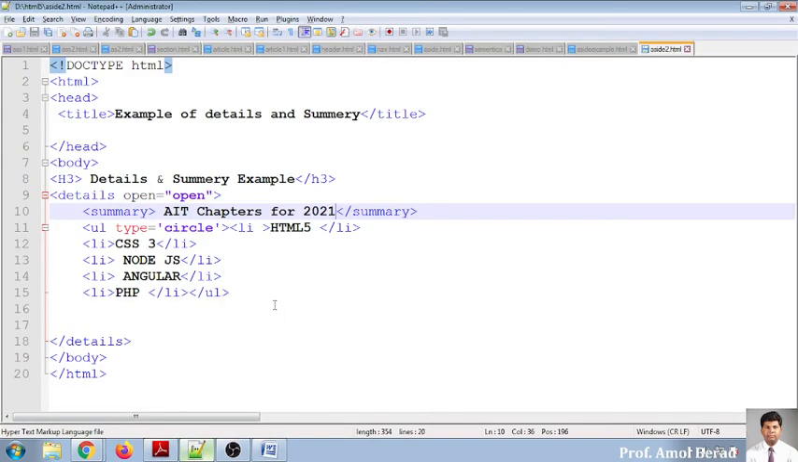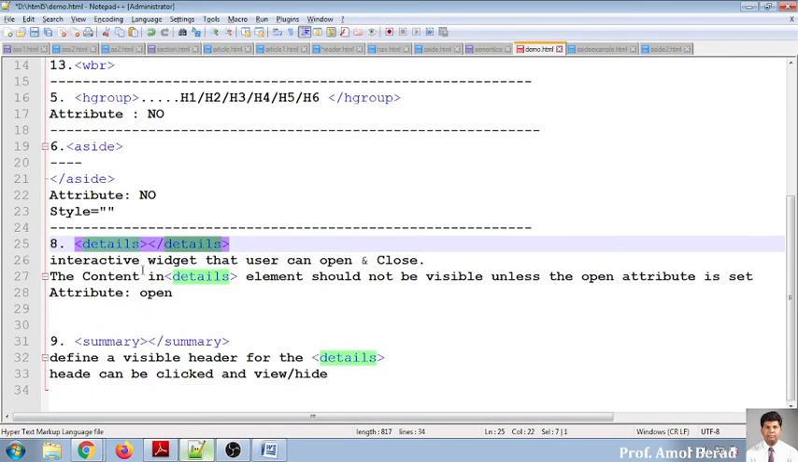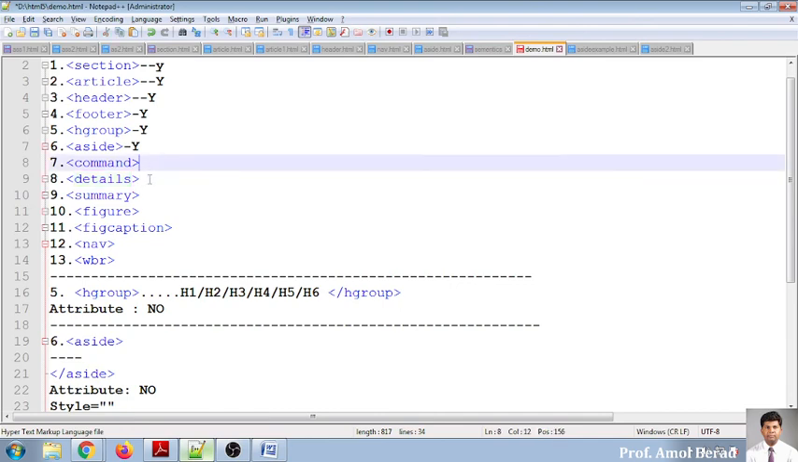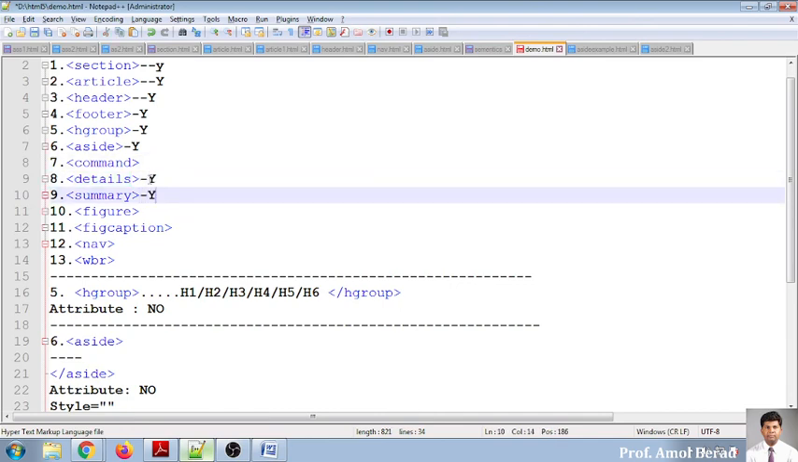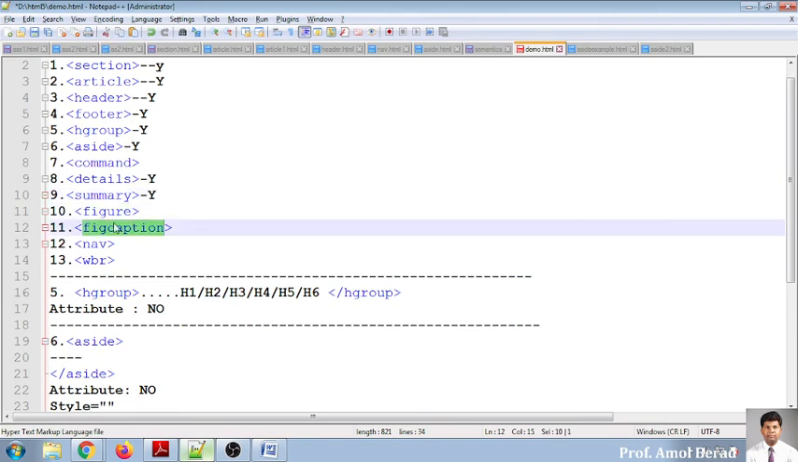So I think everyone is clear with the details tag and summary tag. This is an example of implementing a details and summary tag. Shall we move further? Yes or no? Yes, sir. Okay. Now figure and figcaption.